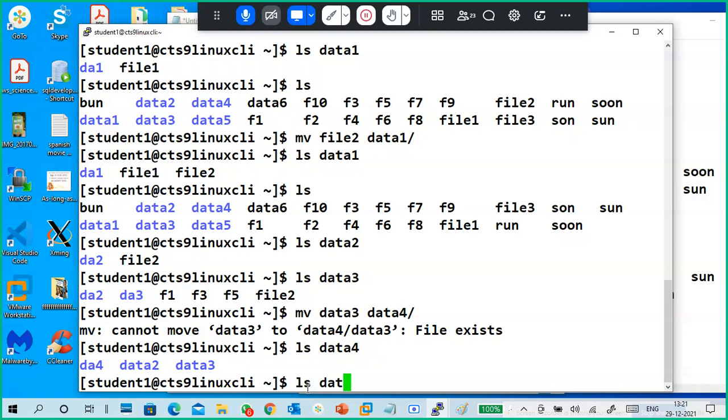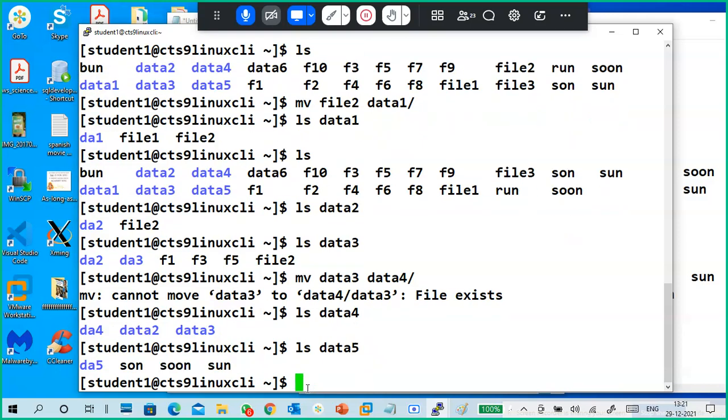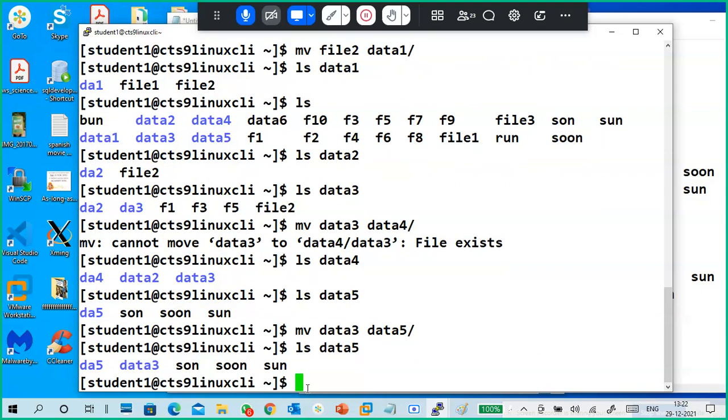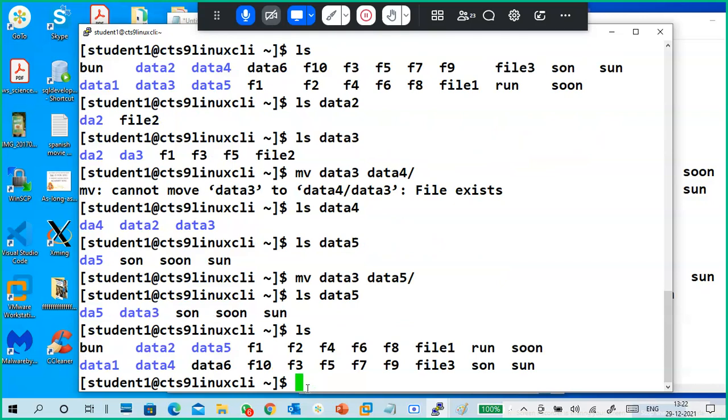So ls data 5. In this one, data 3 is not there. So we'll move data 3 to data 5. ls data 5. See, data 3 moved, and it should not be here anymore.